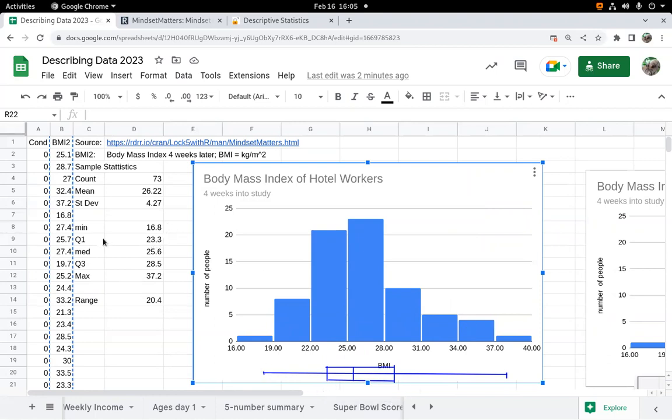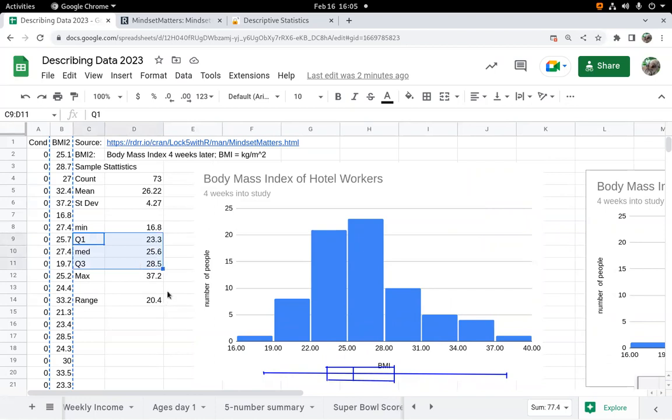I could be more specific looking at Q1 and Q3, that's the middle 50%. So I could say, hey, the middle 50% of people in this study had a BMI between 23.3 and 28.5. Very few people had a BMI above 34 in this study, and only one person had a BMI below 19. The average BMI was 26.22, and the median was a little bit lower.